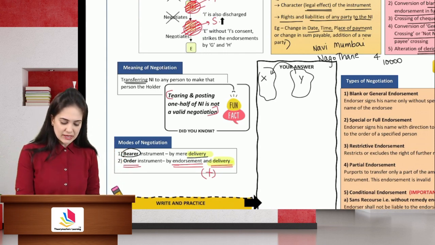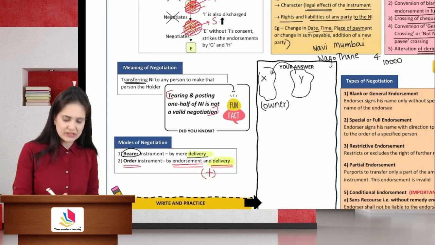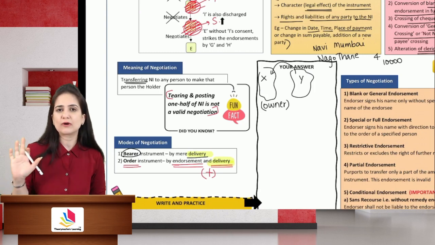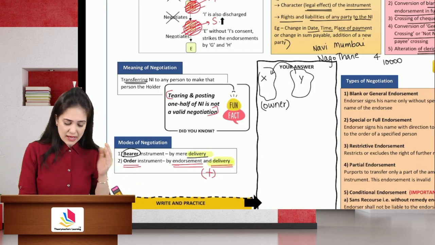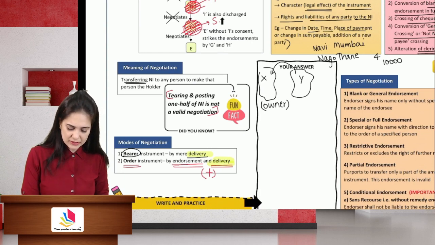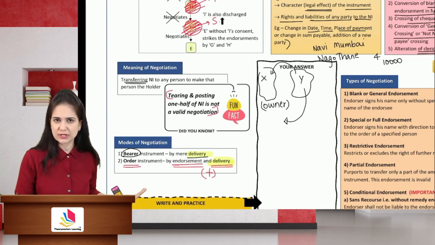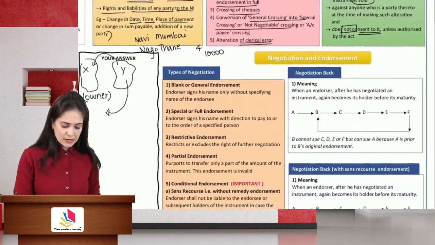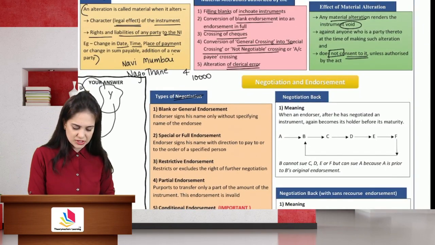No. In this case, X remains the owner. Him giving the other half does not imply delivery. Y will not become a holder. X remains the holder. He can recover the other half from Y. So tearing and posting one half is not valid negotiation. Then we have the types of endorsement. Okay, so negotiation and types of endorsement.